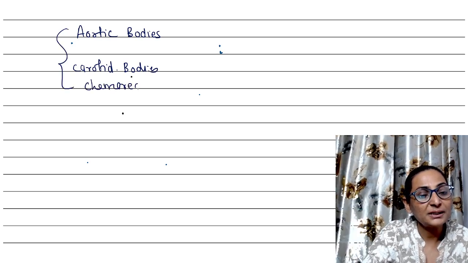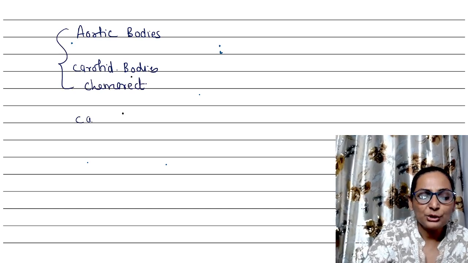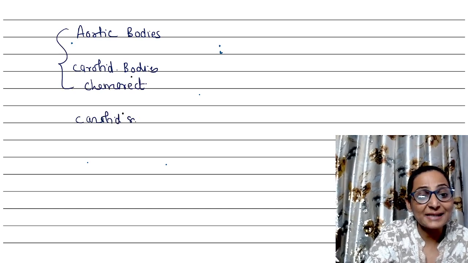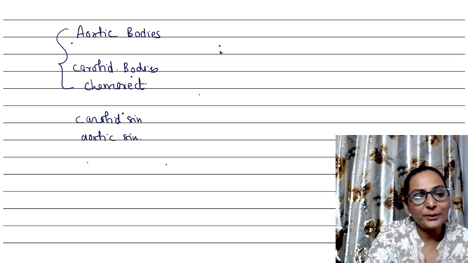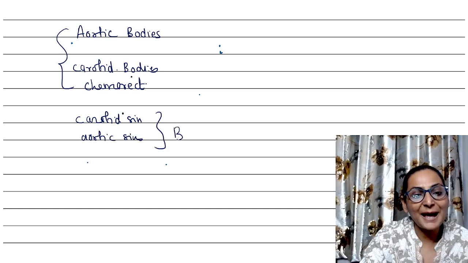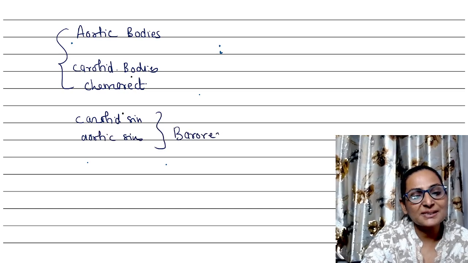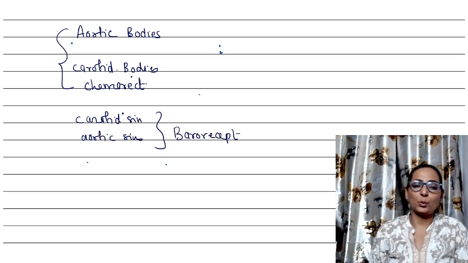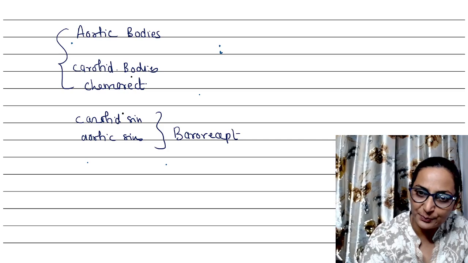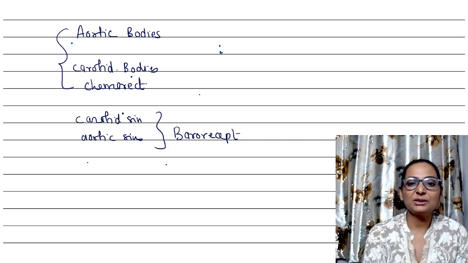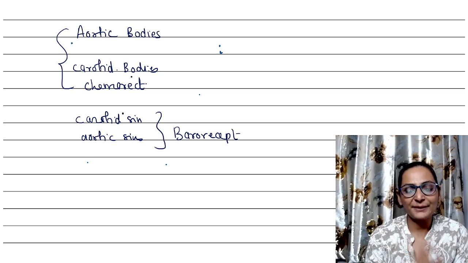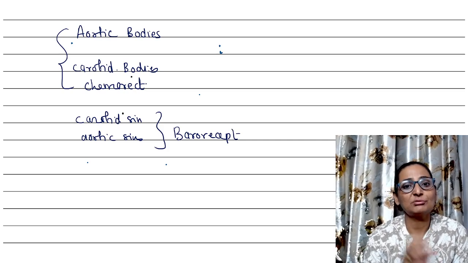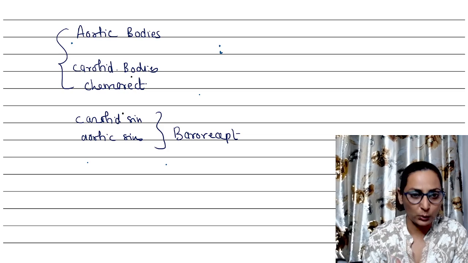But you have got the carotid sinus and aortic sinus, which are baroreceptors. The chemoreceptors primarily have a role in regulation of breathing, that is respiration, where they judge the levels of, most importantly, oxygen, carbon dioxide, H plus ions, potassium, lactic acid, cyanide, and nicotine.